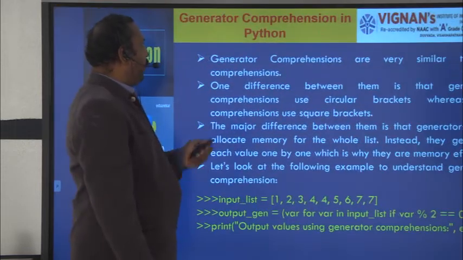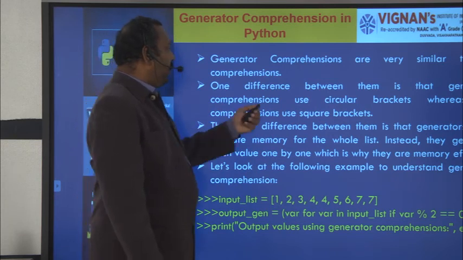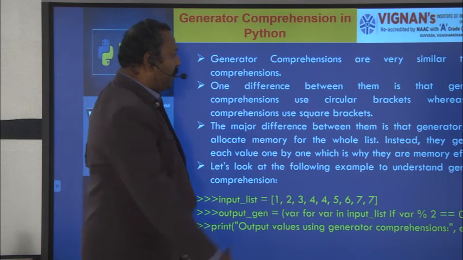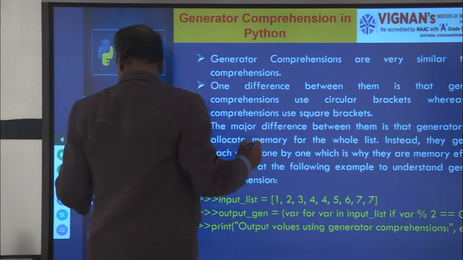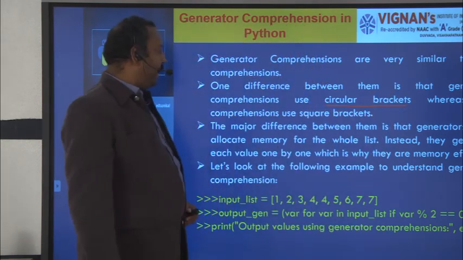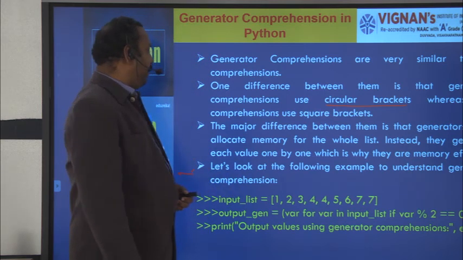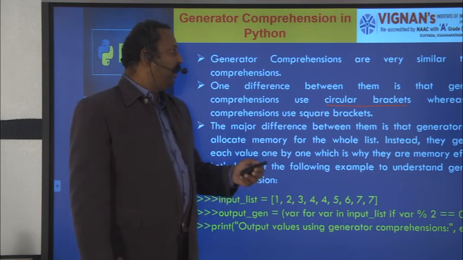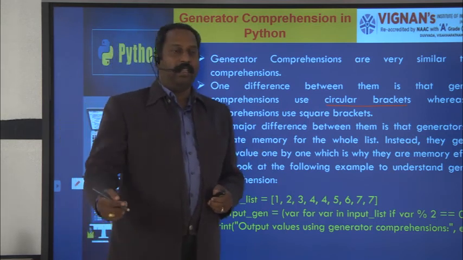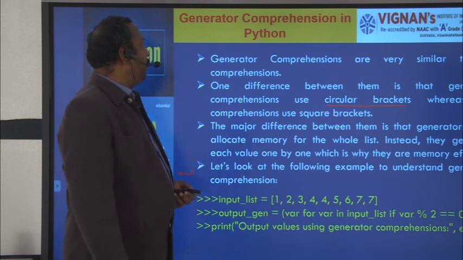And the next one is generator comprehension. It is also similar to list comprehension. What is the difference between generator comprehension and list comprehension? Generator comprehension uses circular brackets, whereas list comprehension uses square brackets. That is one difference. And the second one is that a generator does not allocate memory, but a list will allocate memory. So that is another difference between list comprehension and generator comprehension.